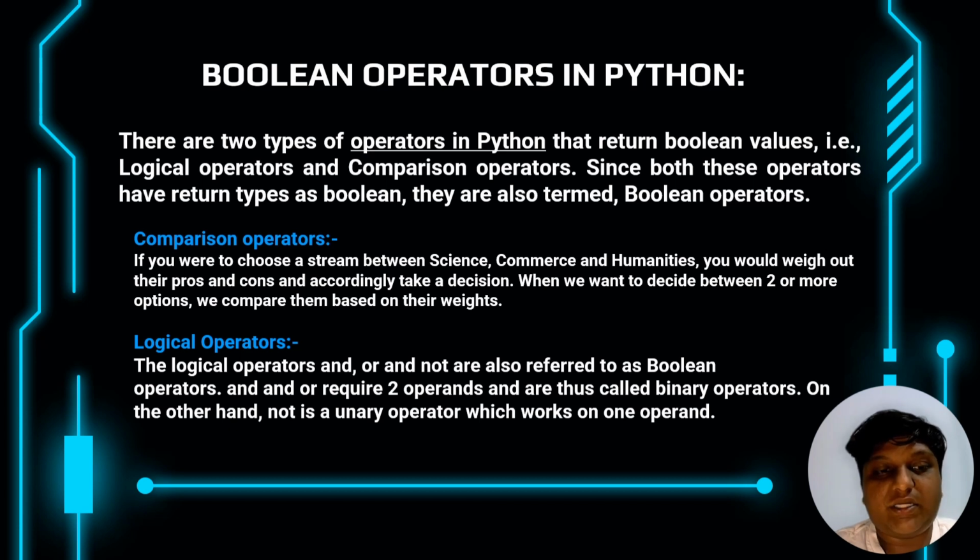Next, coming to the logical operators. The logical operators are nothing but and, or, and not operators. They are also referred to as Boolean operators. So basically, the and operator and the or operator require two operands, due to which they are also called binary operators. On the other hand, the not operator is a unary operator which works on a single operand. So these are the logical operators.